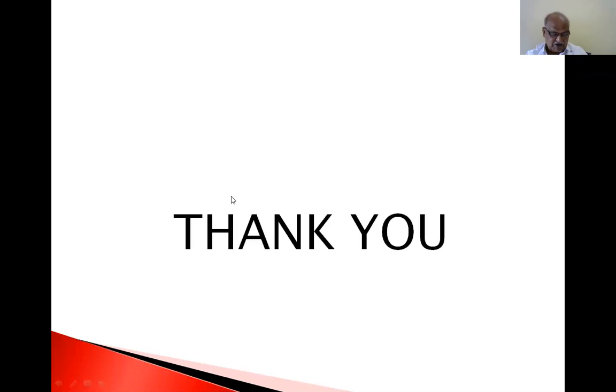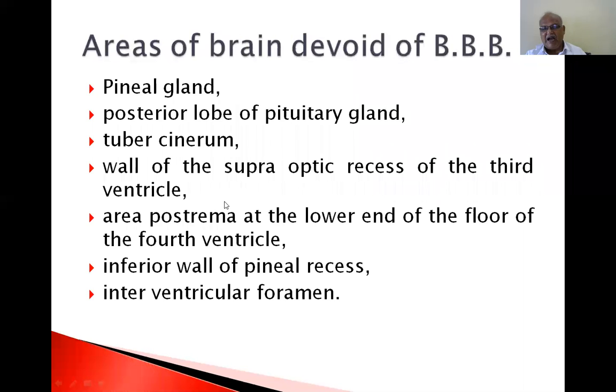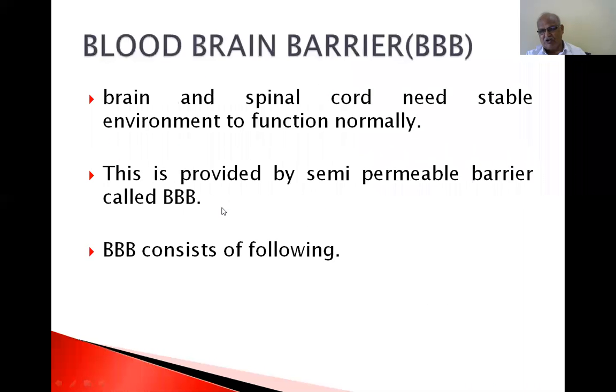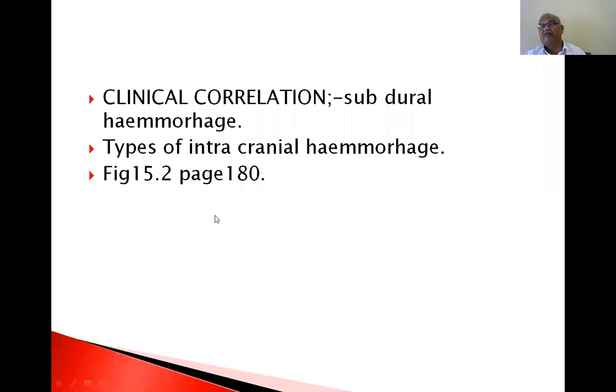Thank you very much for your patient learning. At the end of this session, you must know the clinical significance of the blood supply of the brain, how the arterial arcade at the base of the brain is formed by the circle of Willis, what the venous drainage of the brain is and its clinical significance, what the blood-brain barrier is and its clinical significance, and what the blood-CSF barrier is and its importance.